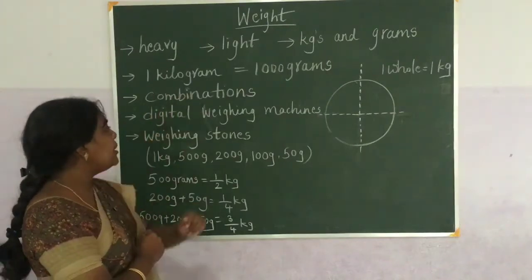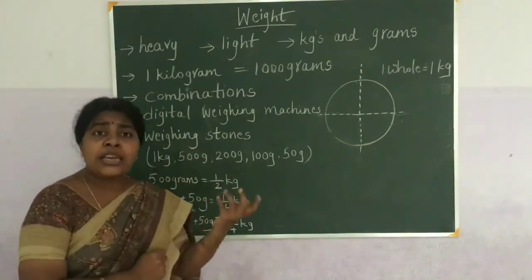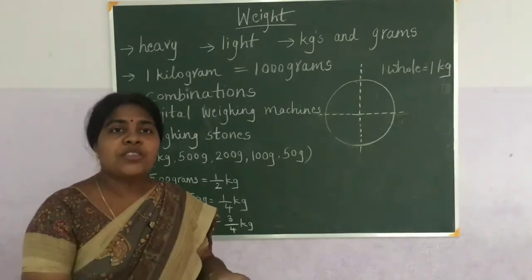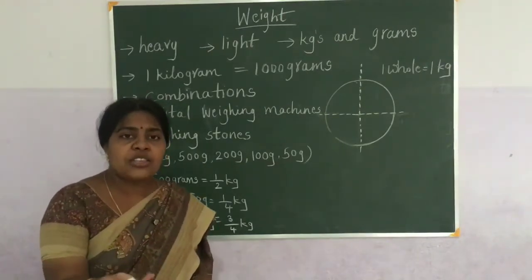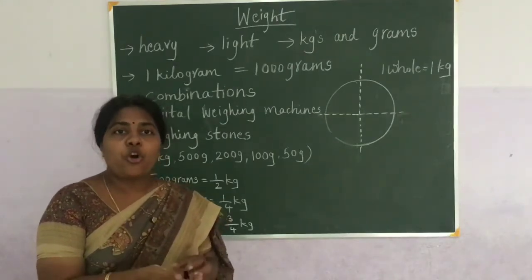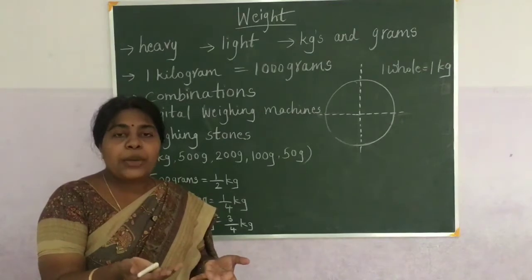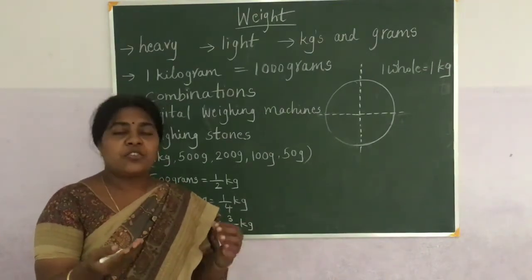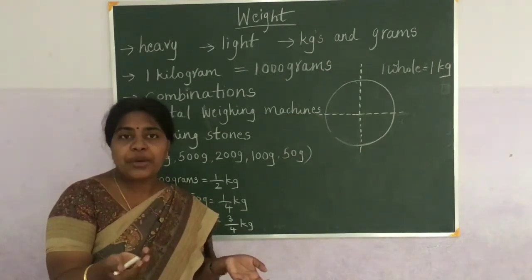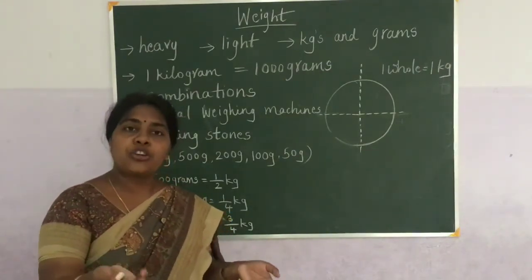Now what are the things we use to measure weight? You can estimate. If I hold this chalk piece, I can tell the weight of this chalk piece without keeping it in any balance. I can estimate by feeling the weight. I can tell that it may be some 10 grams or 20 grams.